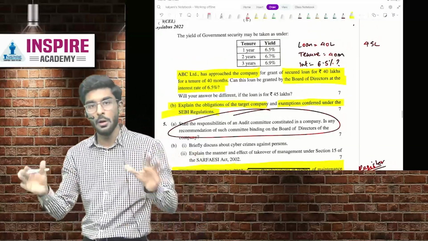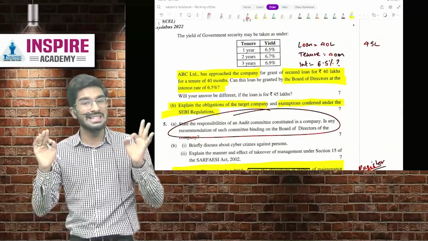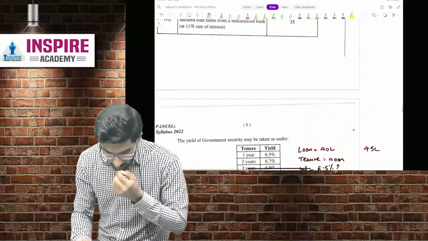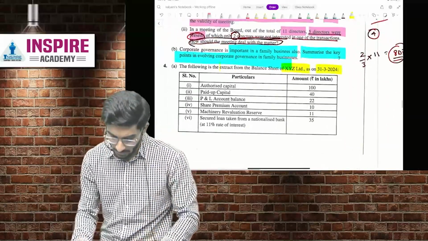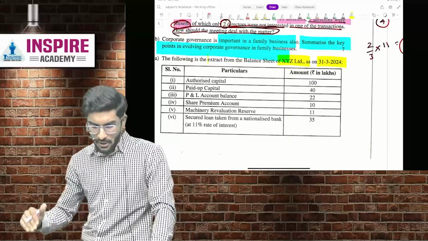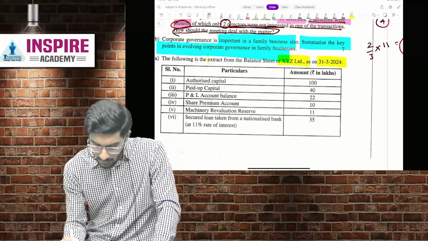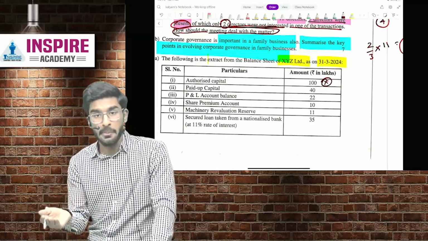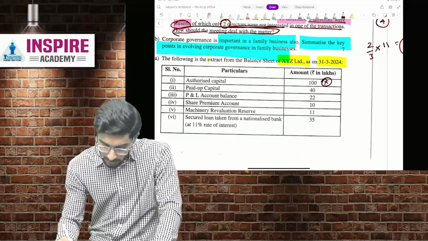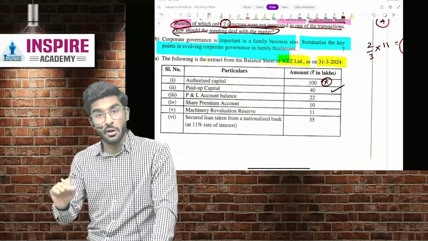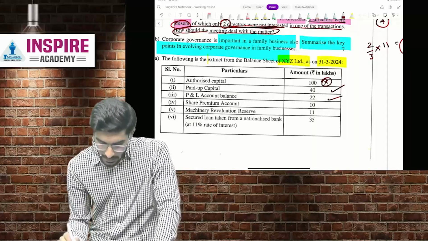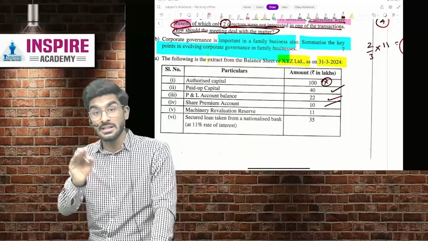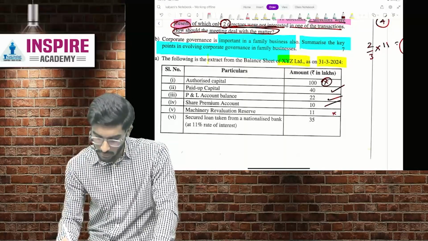So now we know which section applies. People, tell me. Section 186 applies over here. Okay. So now let's read the first part. The following is the extract of the balance sheet of XYZ Limited. Authorized capital. Is it important, people? It's not important. Paid up capital. Is it important? Yes. To calculate the limit, it is important. Profit and loss account balance, yes, it is important. Share premium account, yes, it is important. Machinery revaluation reserve, is it important? No, it is not important.